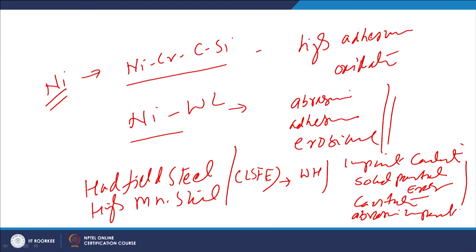For these conditions, the Hadfield steel and the high manganese steel work very effectively, because the good work hardening tendency makes the surfaces harder and stronger, which effectively restricts the loss of material from the functional surfaces by these wear mechanisms, because of the improved hardness.